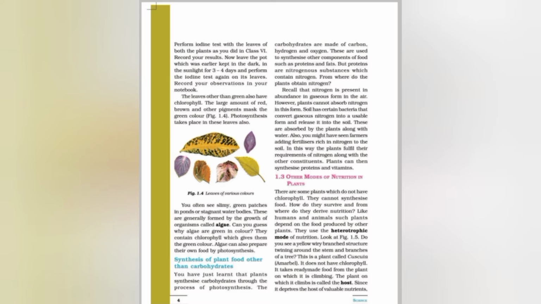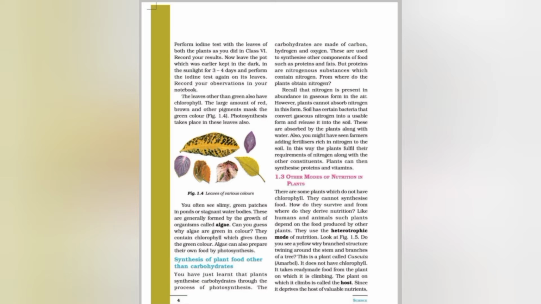And on the next leaf, when we put iodine solution, you will observe that the blue black color will not be observed on the leaf of the plant that is kept in the dark room, because of the absence of photosynthesis. This indicates the absence of starch. So students, you can now conclude that sunlight is needed for the making of starch, and sunlight is necessary for the process of photosynthesis. The leaves other than green also have chlorophyll. The large amount of red, brown and other pigments mask the green color. Photosynthesis takes place in these leaves also.